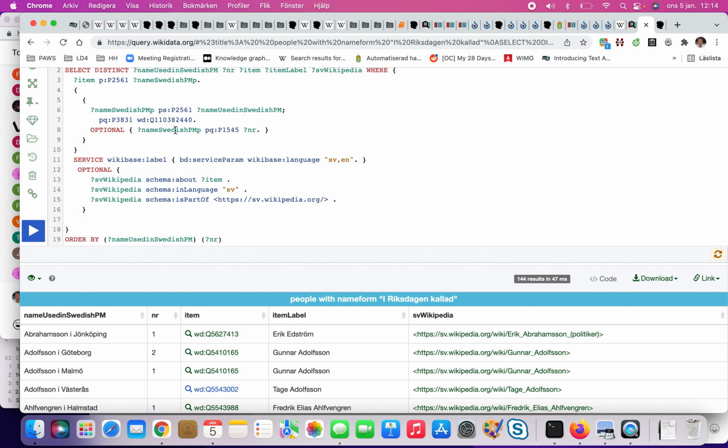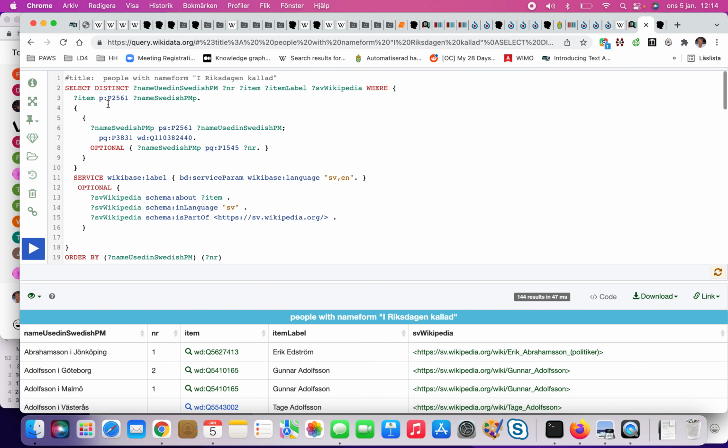And then we also extract if it should have a number for it. So then we get the item, which is the person, and we get the name used, like we have down here.